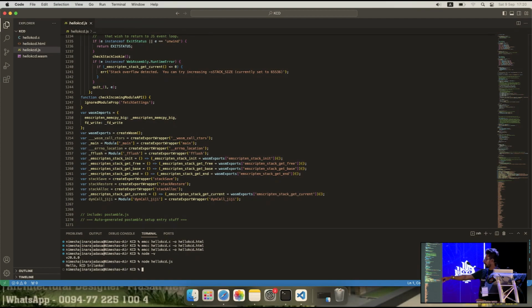Yeah, I have run this node, the node hello KCD.js. So it is running. Hello KCD Sri Lanka is coming from that C program, right? Not from the JavaScript, right? That logic is written in the C program. That is tagged as a WASM module, and then we have run it in a node environment. That's what has happened here. So it is not only limited to browsers now. It is going to the cloud, right?